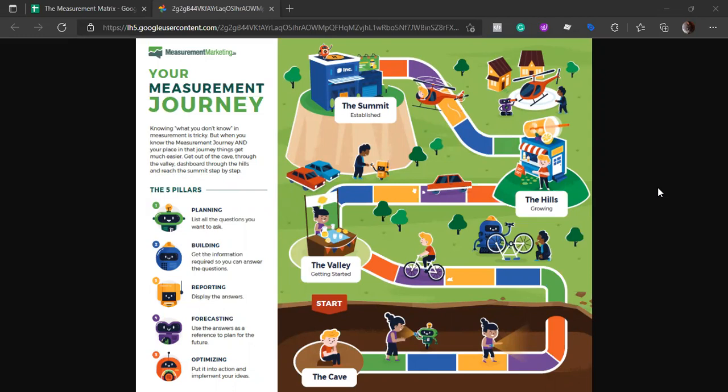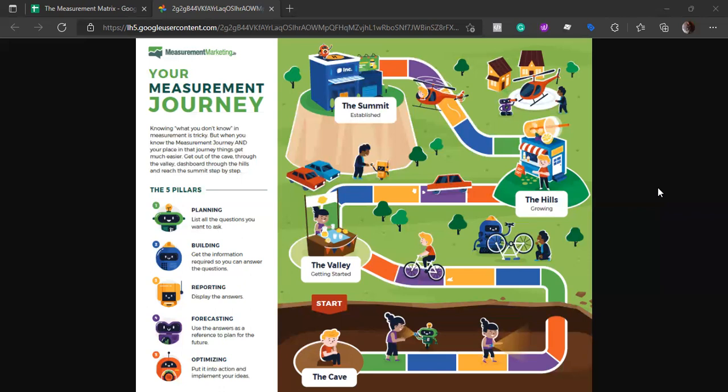So, as we know, the measurement matrix is the framework that is going to help us turn our data into insights. And we know the five pillars: planning, building, reporting, forecasting, and optimizing. So we have discussed planning, which is where we ask the questions, building, where we get the information, reporting, where we display the answers, forecasting, where we make the plan for the future. And today we are going to focus on optimizing.